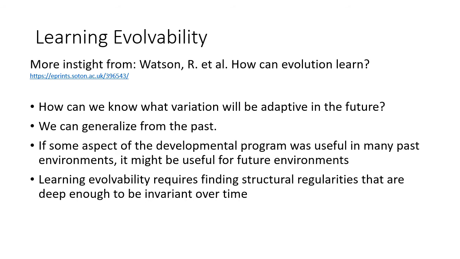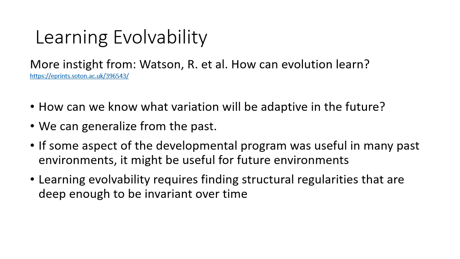But even if we have the capacity to learn, how do we know what to learn? What distribution will be more evolvable? The answer is that we can generalize from past experience. If some aspect of the developmental program was useful in many past environments, it might be useful for future environments as well.